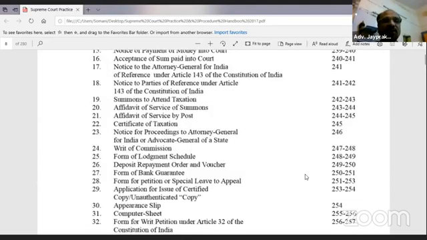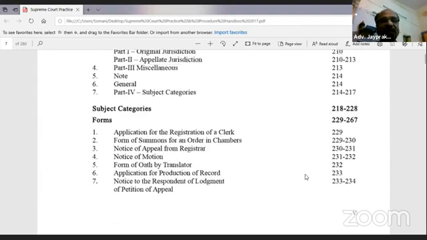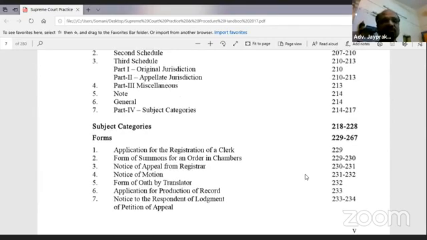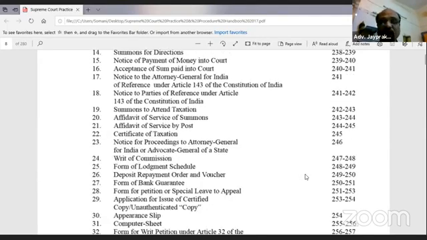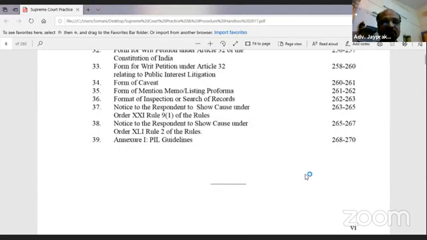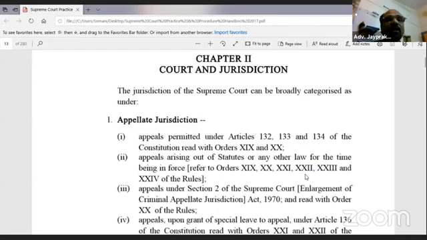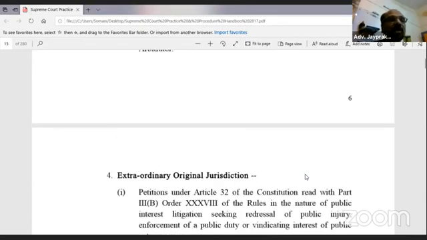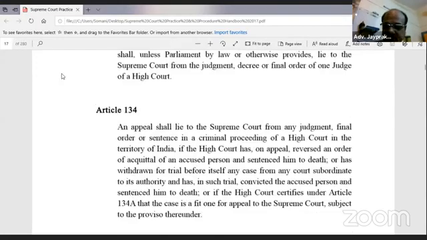These are the forms, subject category forms, different forms. See the forms, and these are on these pages. We will give on those pages. We have to see the pages onward from 168. So these are the definitions, like that. Then I'm scrolling very fast, and we have to go to page number 168. See,